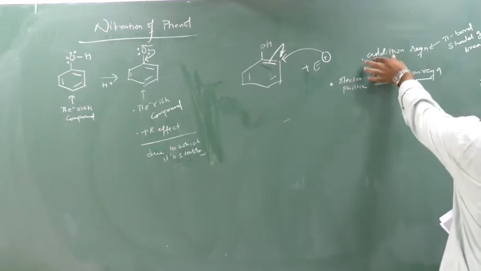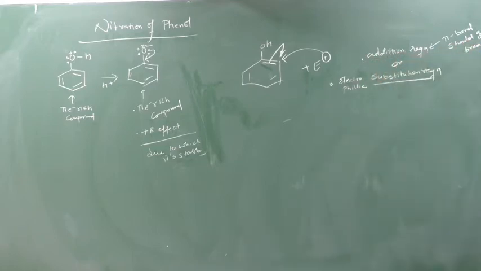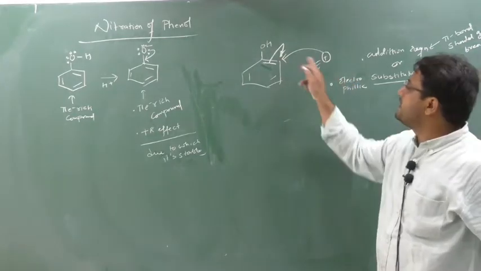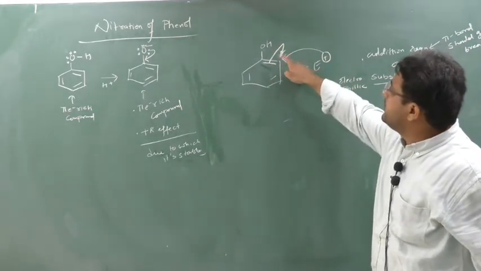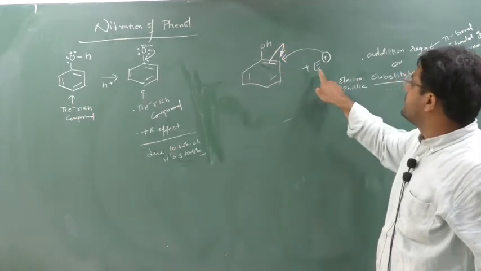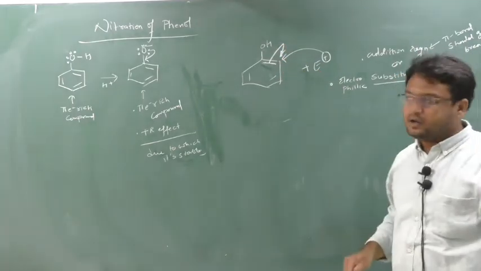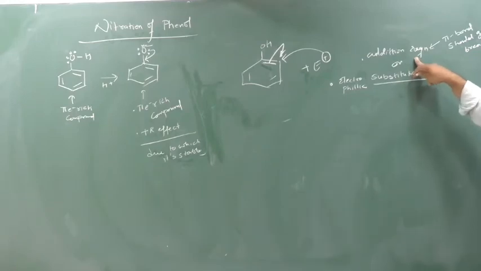For the addition reaction, the pi bond should get broken, then only the electrophile can add. If the pi bond is broken, one vacancy will be created, and that vacancy will be taken by the electrophile. Such a reaction we call an addition reaction.